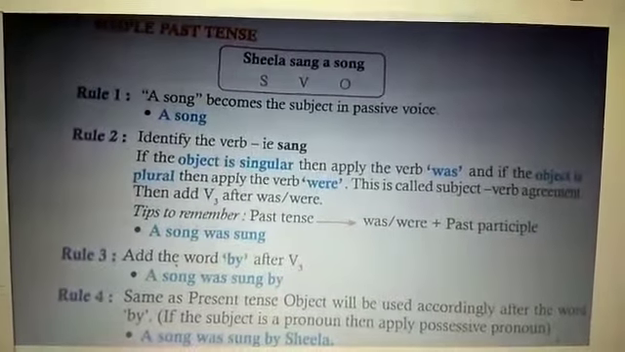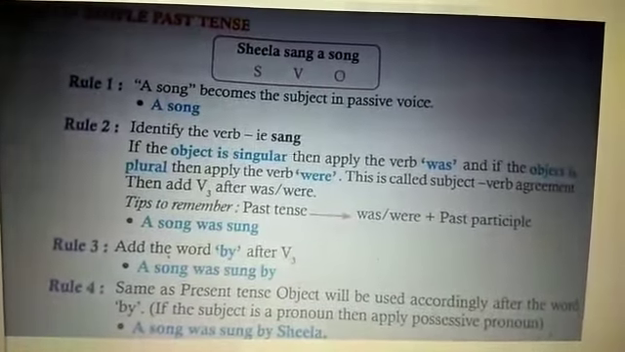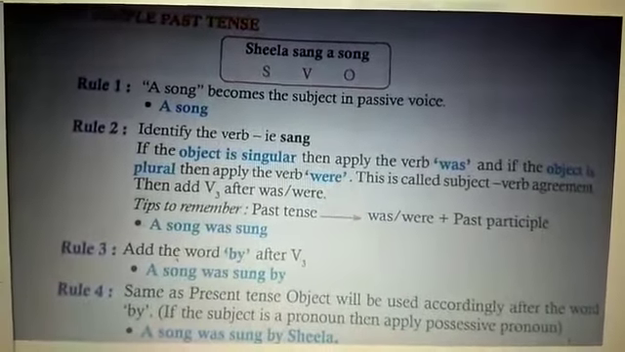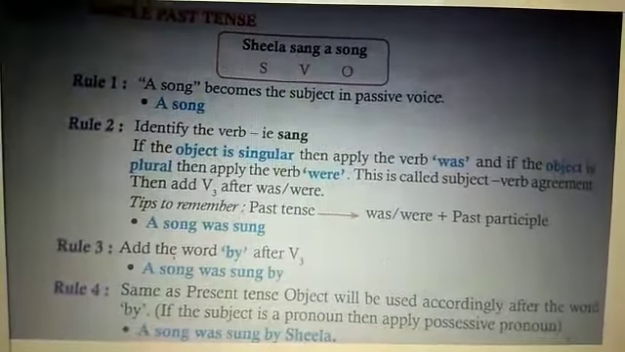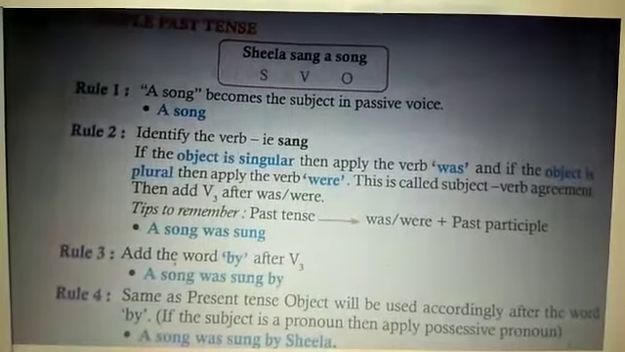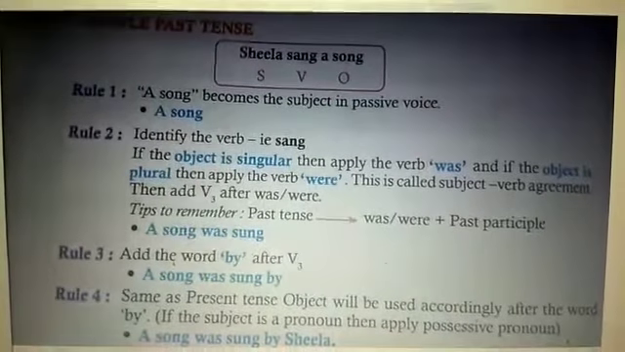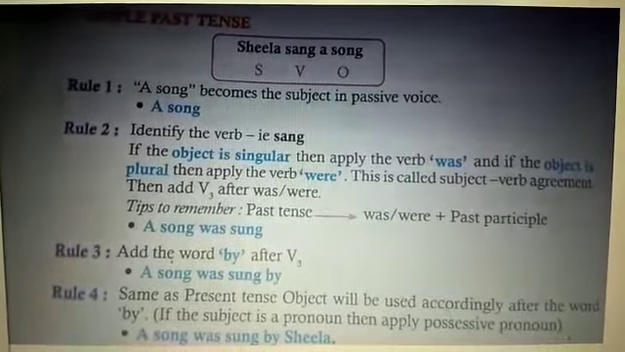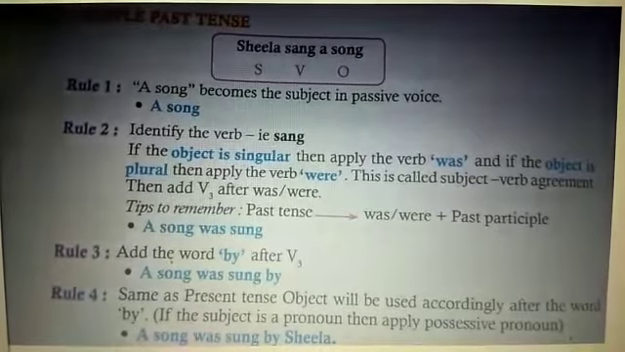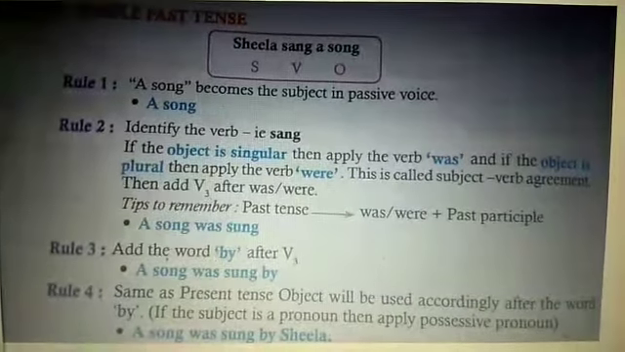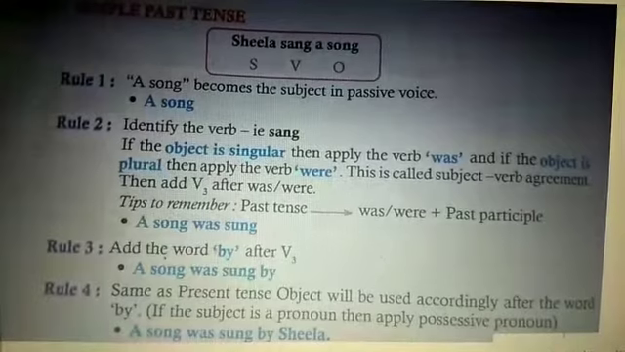Sheila sang a song. So sang is the past tense of sing. Sheila sang. Sheila is the subject, sang is the verb, song is the object. So rule 1, you see, a song becomes the subject in passive voice. And rule 2, you see, identify the verb, that is sang. Sing, past tense is sang.